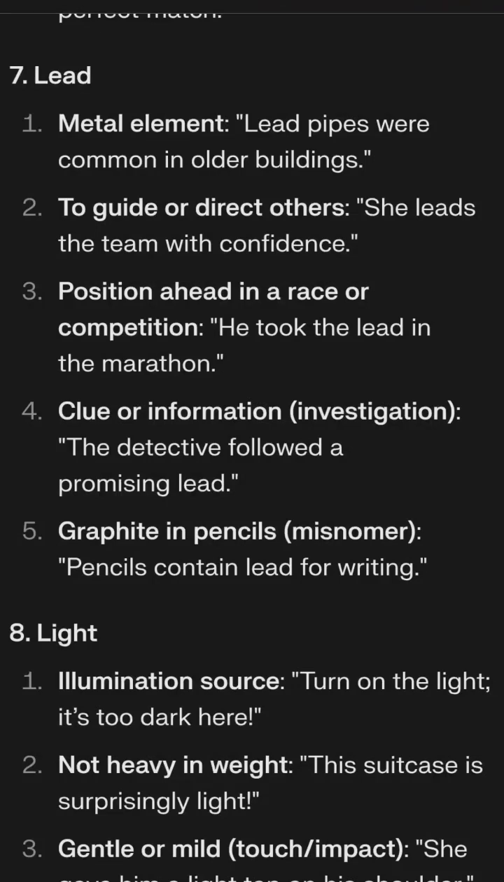8. Light. Illumination source: turn on the light, it's too dark here. Not heavy in weight: this suitcase is surprisingly light.